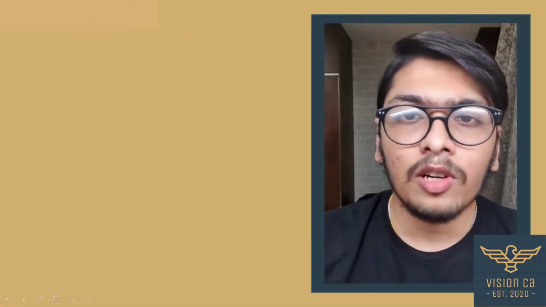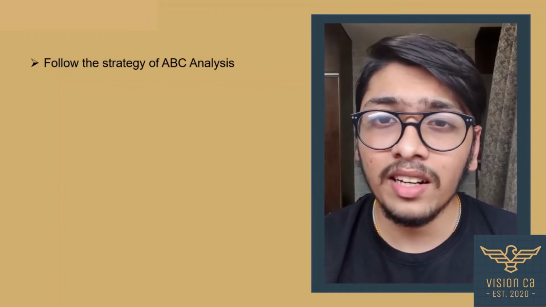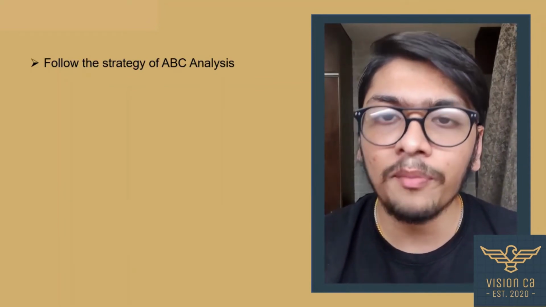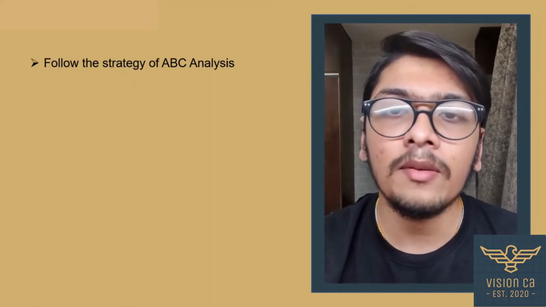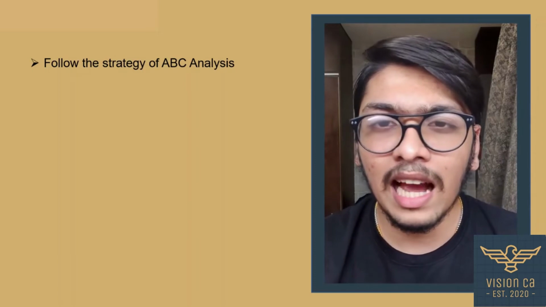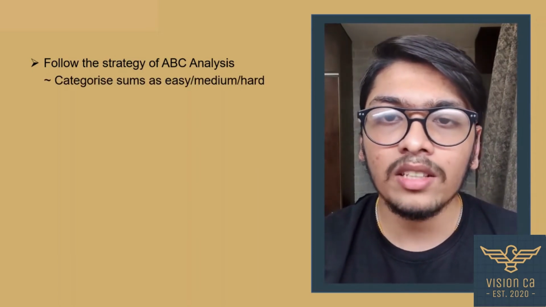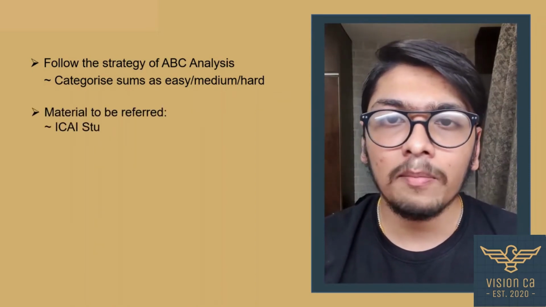The next thing which I would like to talk about is using a strategy which is ABC analysis. I talked about this in detail while discussing Paper 3 of CA Intermediate, which is costing, so you can surely check out that video which has already been uploaded. Basically, ABC analysis is marking the sums as per their difficulty levels so that you can save your time during your exams. The next thing would be regarding practice.